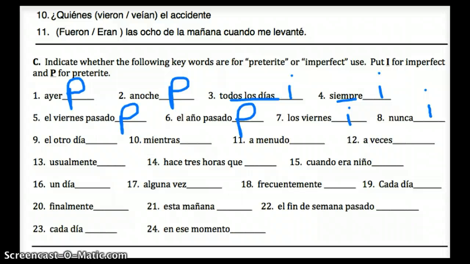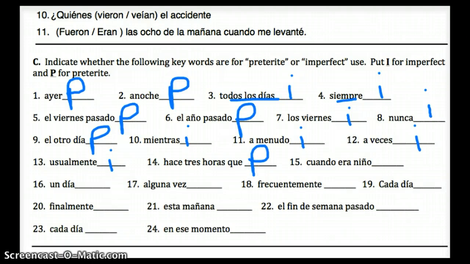El otro día, the other day, that's preterite. Mientras, it depends on what side of mientras you are, but if you're the action in progress, then it's imperfect. A menudo means often, so that's imperfect. It happened more than once. A veces, sometimes, more than once. Usualmente, usually, more than once. It means usually. Hace 3 horas que, that means 3 hours ago. Again, that's kind of giving me a specific time, so that one's going to be preterite.